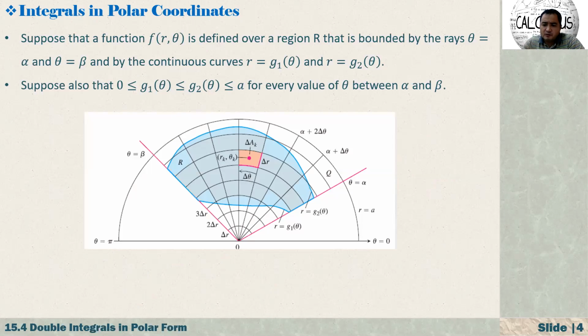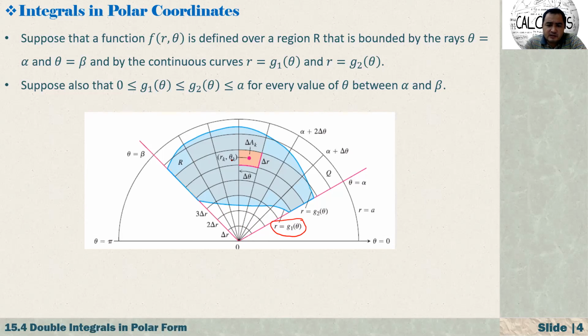Here again, suppose that we are given a region. Let's say our region is R, that is bounded by two curves. As you see here in the picture, this blue line, and also this other blue line. What is the equation of this blue line? That is r equals g1 of theta, because this theta is changing, and also this r is changing, right?